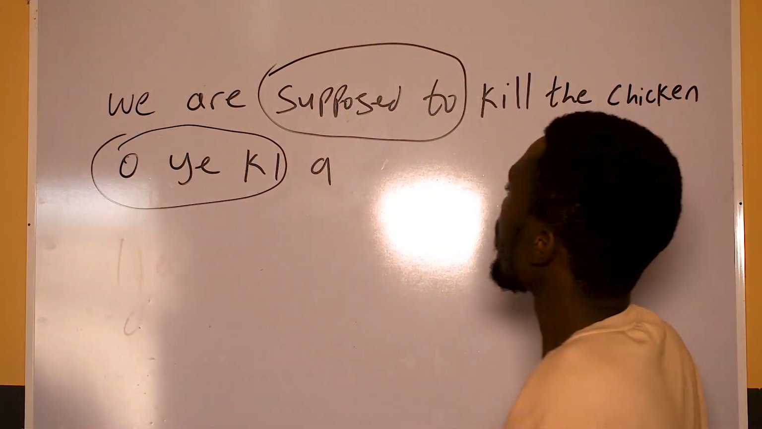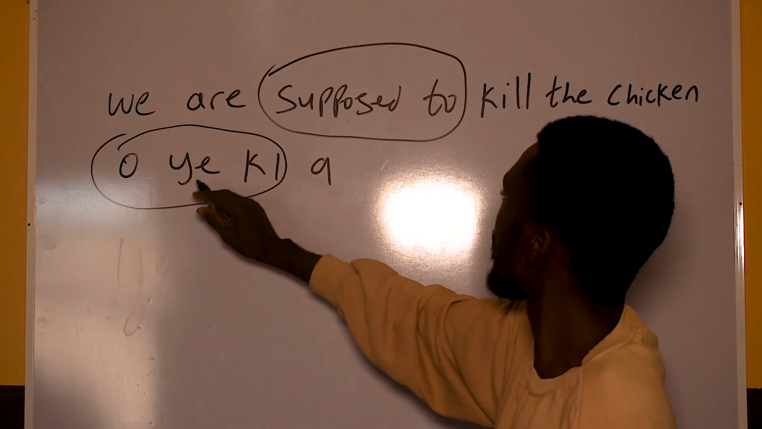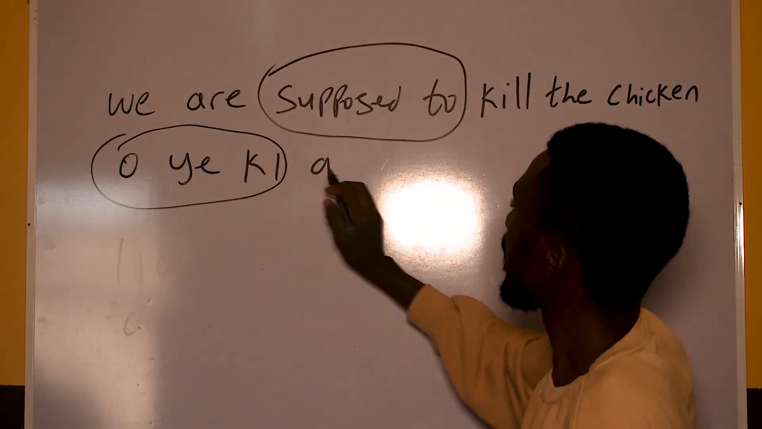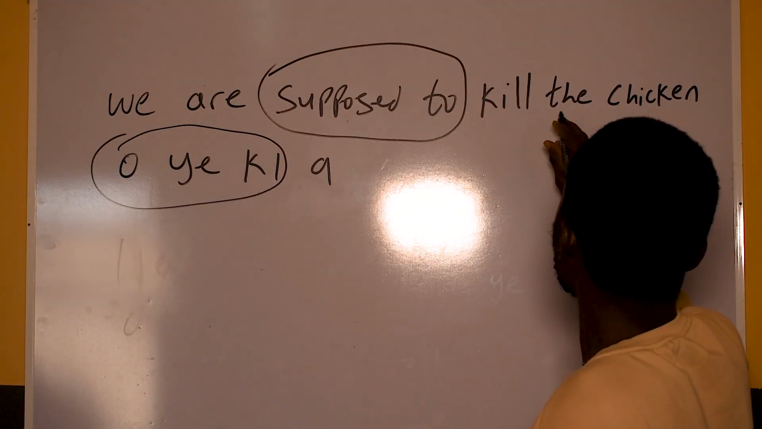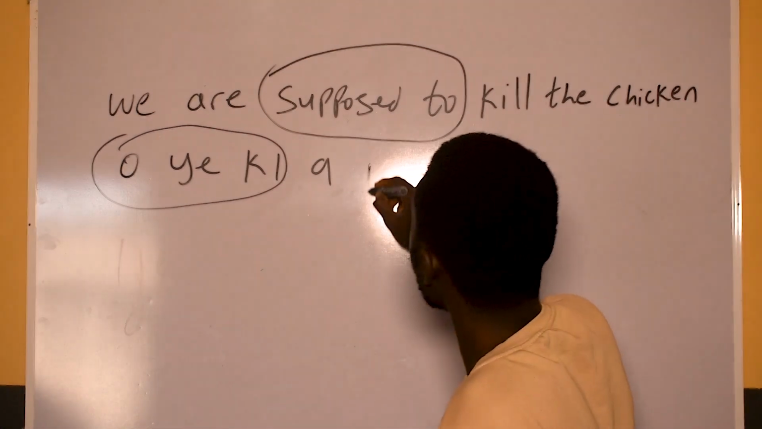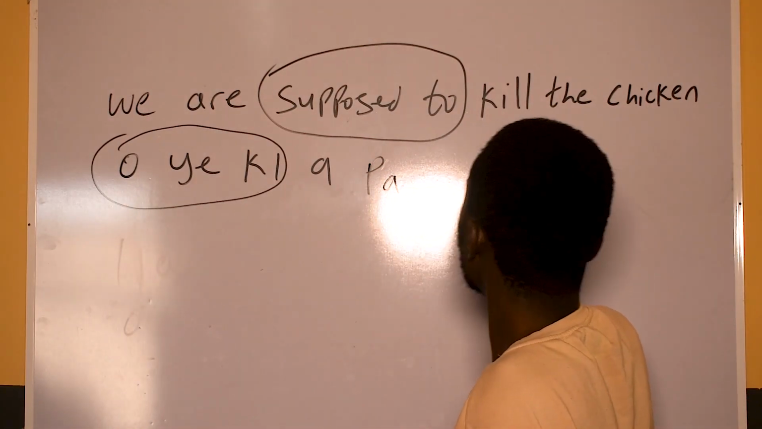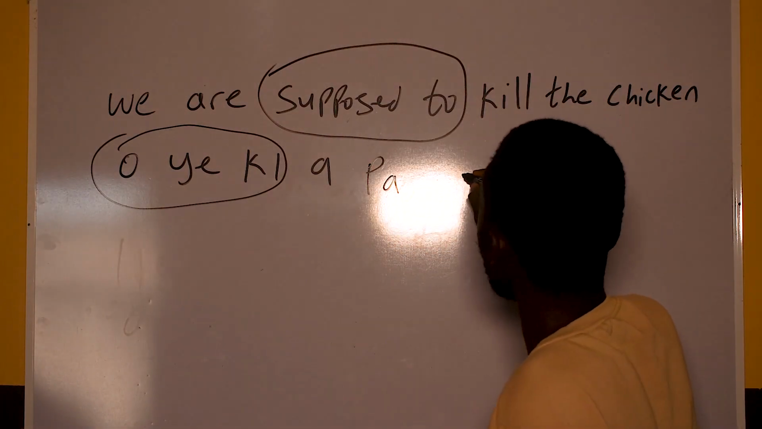So now we are supposed to go. Oyeki is "supposed to". We are not represented. Kill the chicken. Pa is kill. Chicken is adìyẹ.